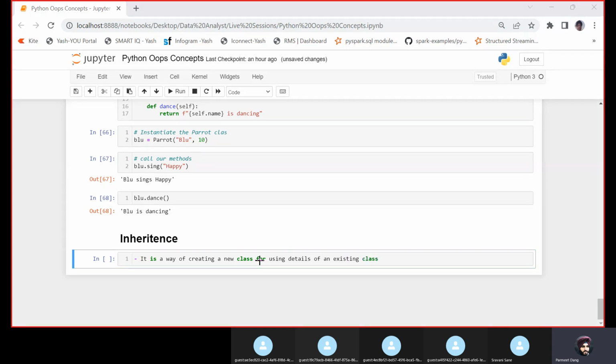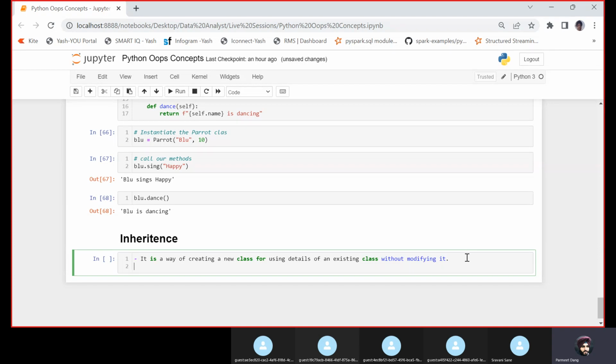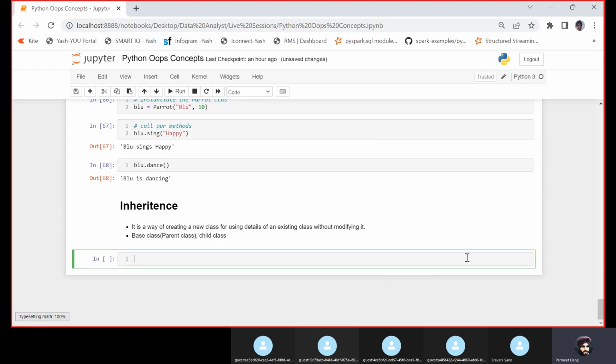Okay, so we will do this without modifying it. Now inheritance: we would use some existing class and extend that class without modifying it. It has two concepts. One is the base class, which is known as the parent class, and the other is the child class.